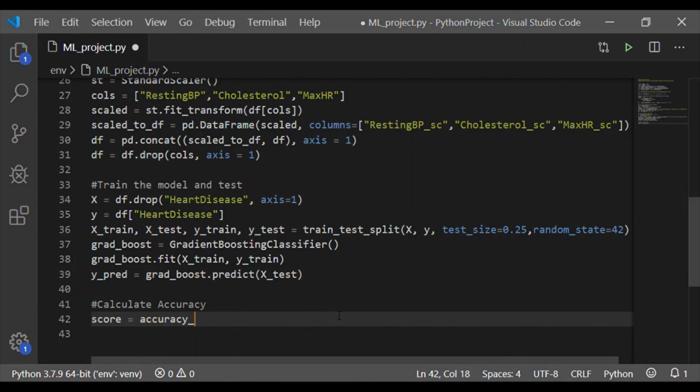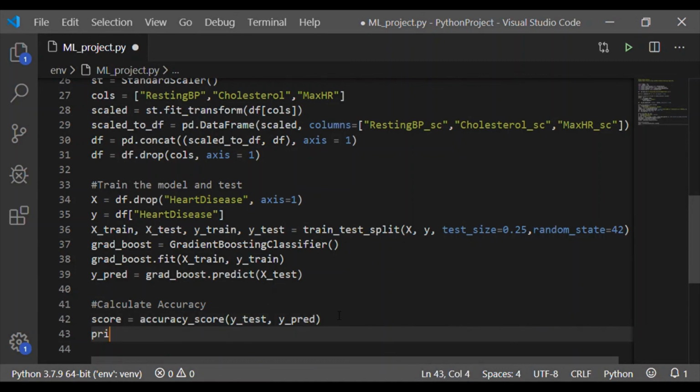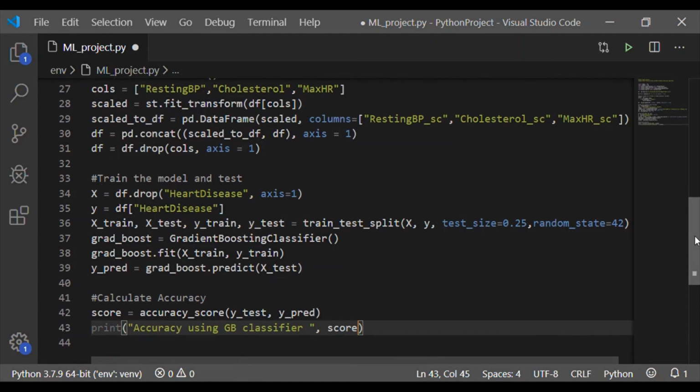Already we have imported accuracy_score from the scikit-learn metrics package. So by calling the method accuracy_score, which takes the parameters Y_test and Y_predict, we get the accuracy score for the gradient boosting classifier. Hence directly we can print the score.